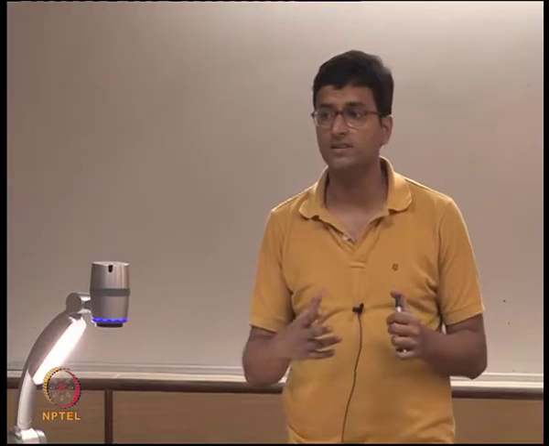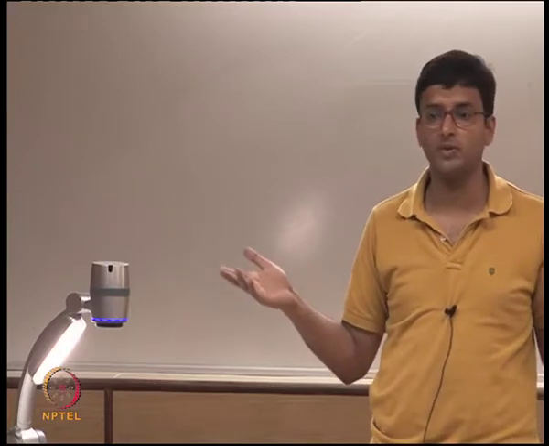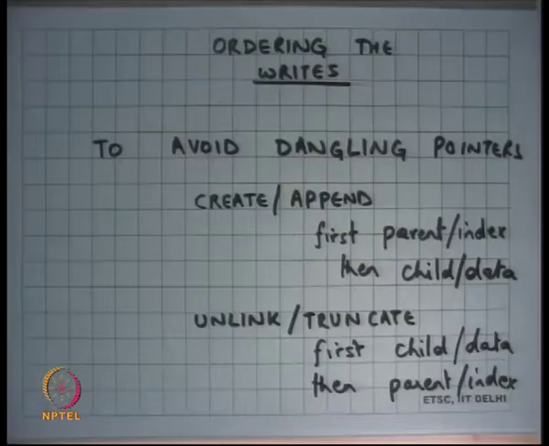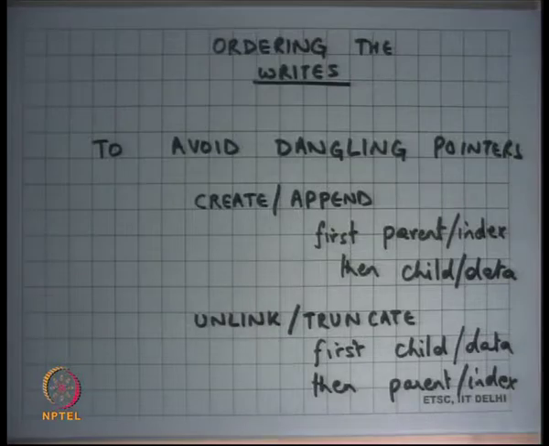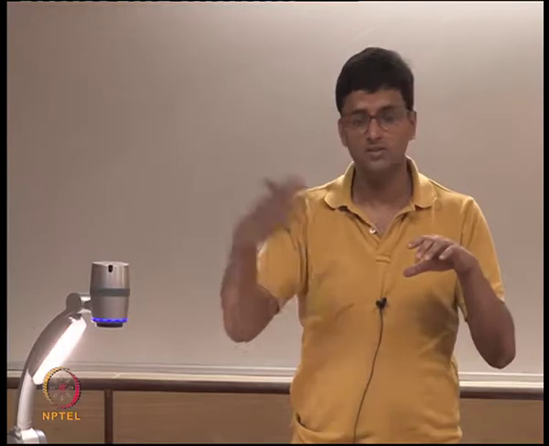So the solution we were looking at last time was, let the file system order the writes in a way such that it avoids dangling pointers. After all, there are multiple disk writes happening, and I cannot make them atomic with respect to power failures. Power can go out at any time. So I have a choice between dangling pointers and disk block leaks, and I'll choose disk block leaks over dangling pointers.